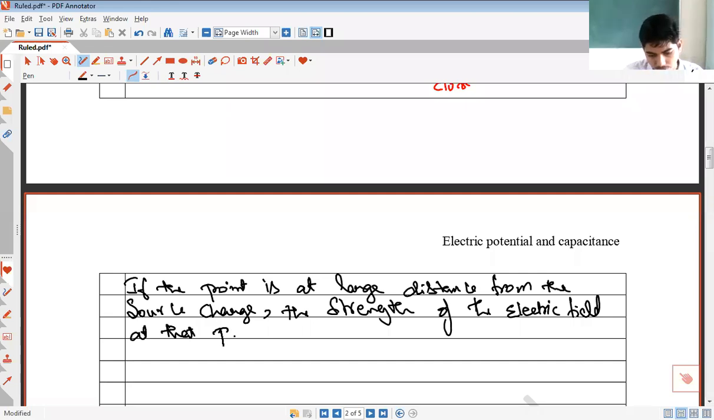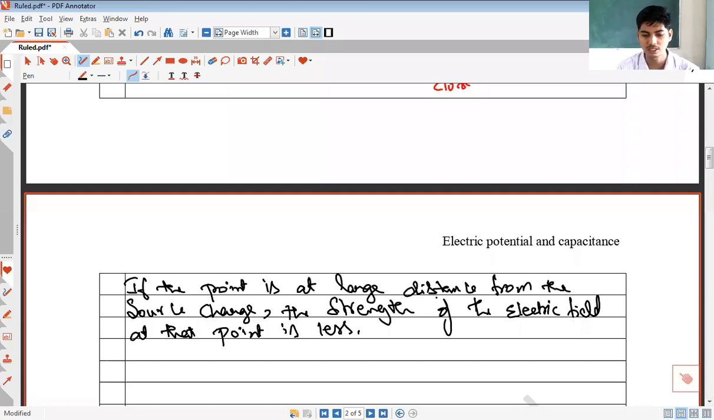The strength of electric field at that point is less, because electric field is a point property. Electric field due to a point charge depends upon the distance of the point. At different points, the strength of the electric field will be different. Electric field will be greater when the point is close to the source charge, and the electric field goes on decreasing as the point starts moving away from the source charge. So that is what is written.